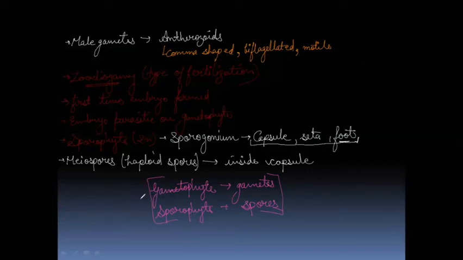Now, one more point, the last point before we start the life cycle, that these are homosporous, that is, the spores are the same, hence they are known as homosporous. If we see the pteridophyta, we'll see that they are heterosporous and homosporous, meaning different types of spores are formed. But in case of bryophyta, the spores are the same. No differentiation in the spores is there. Let's see the life cycle now.